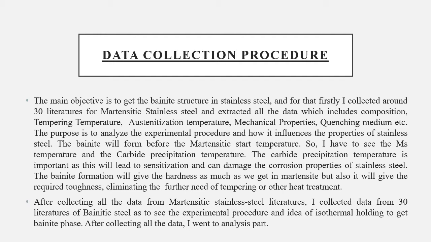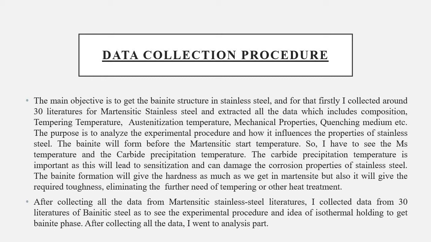So bainite formation can't easily happen in stainless steel because there is a chance of losing its most important property, corrosion resistance. This was the problem which we found.